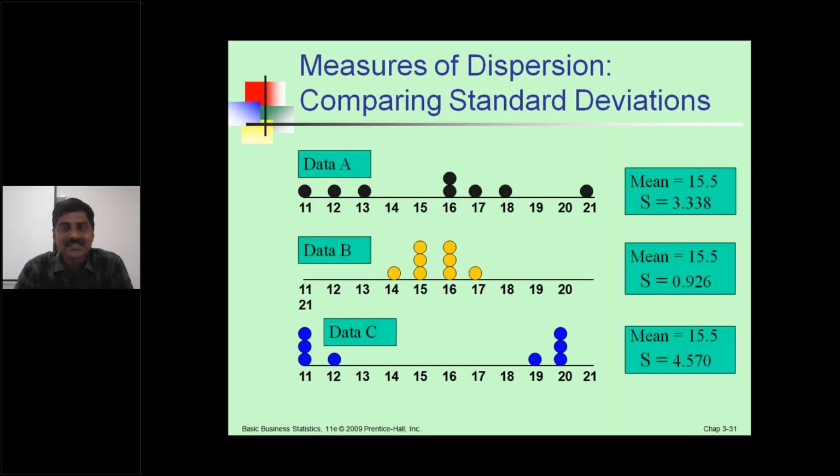See the comparing of the deviations. See one example: data set A, data set B, data set C. See here, three data sets have mean value 15.5. What is the common value in these three data sets? Have a look at the three data sets once. Data set A, mean and standard deviation. Data set B, mean and standard deviation. Data set C, mean and standard deviation.